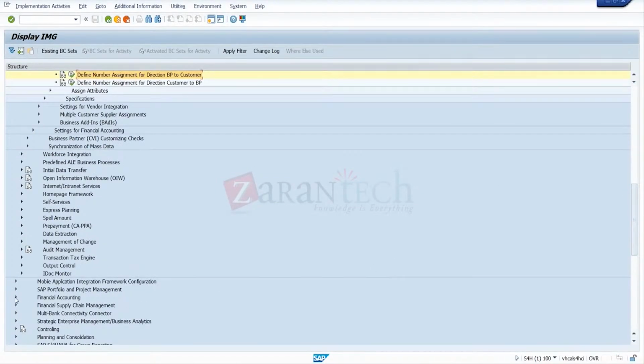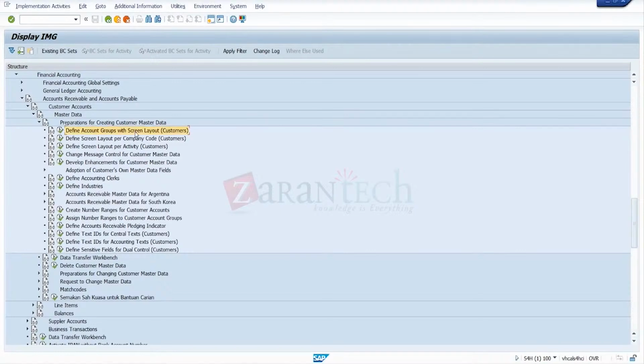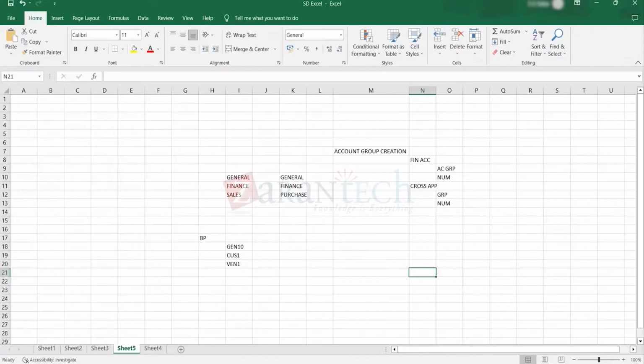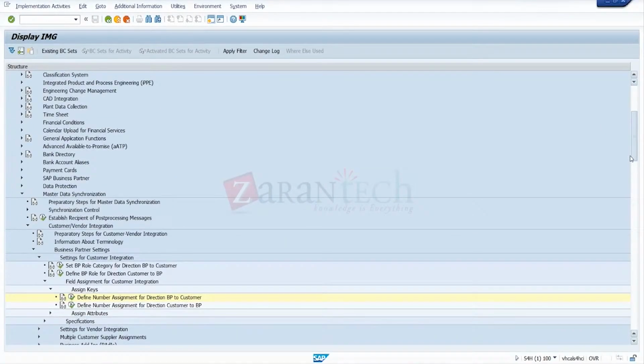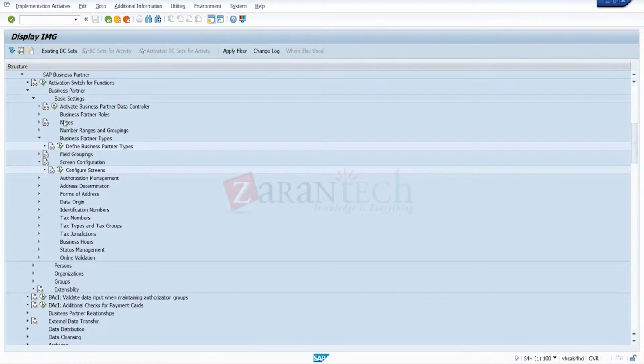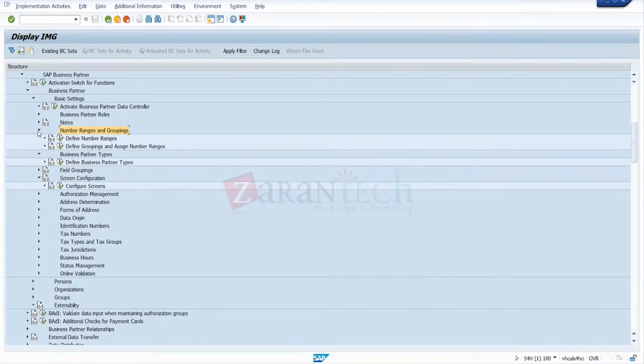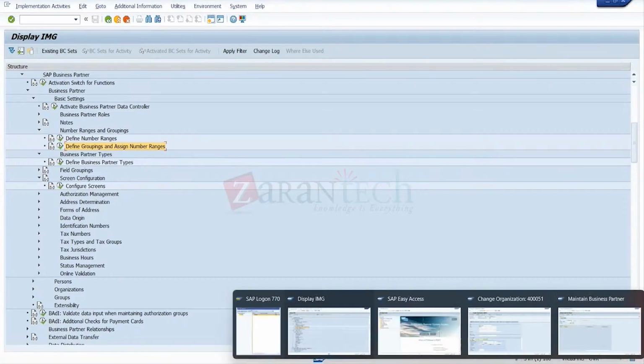So under finance accounting, we made the account group here, the customer account group. We made a number range here and assigned the number range to the account group. That's the first step. The second step is cross application. Under cross application, under SAP business partner, under number range groupings, we made a number range and assigned the group here. That is the second step.